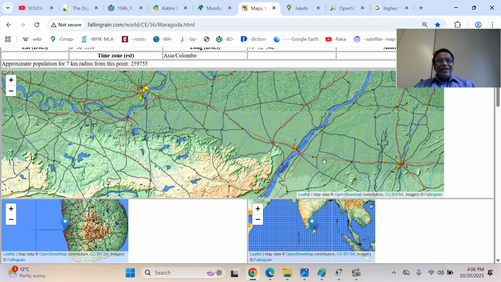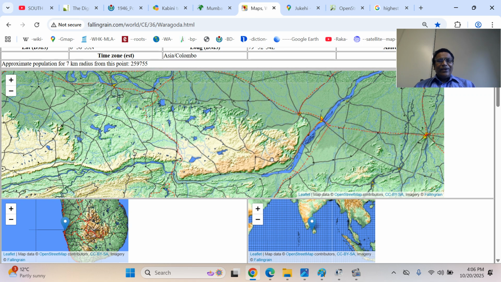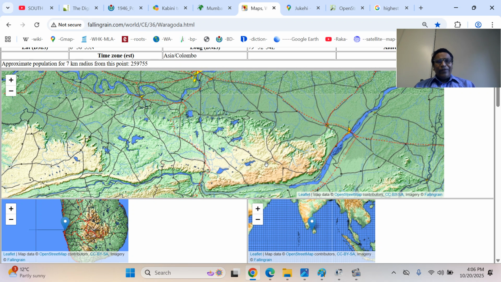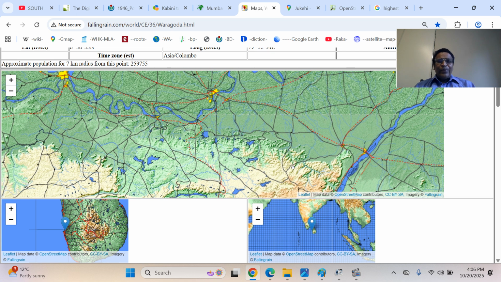You can see this is Rohtas. There is also Rohtas town, with a fort here. This is the Rohtas upland region, the Rohtas Plateau region. From here the Karmanasa River and also the Chandraprabha River originate. Downstream these rivers are called the Garai River. This is the traditional boundary between the United Provinces, that is Uttar Pradesh, and Bihar.